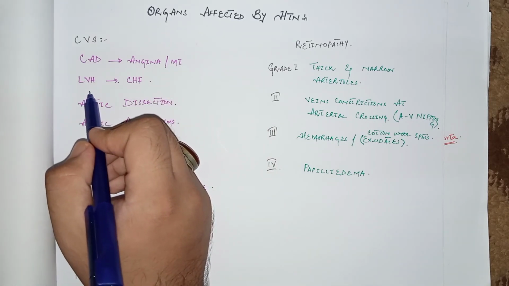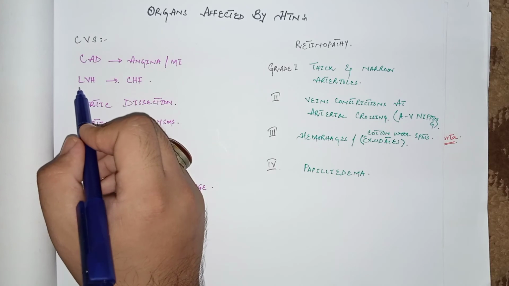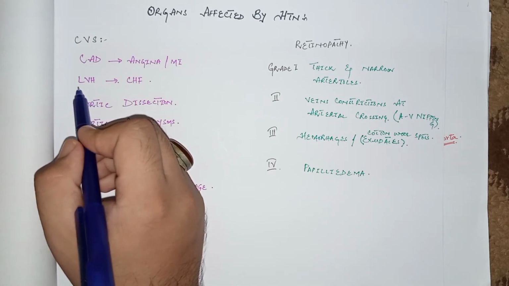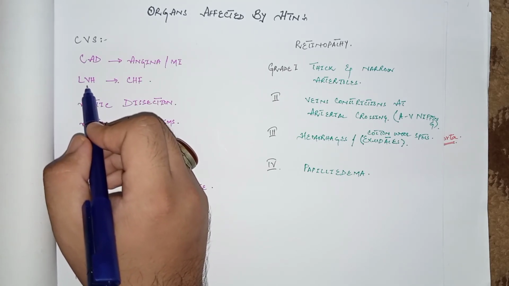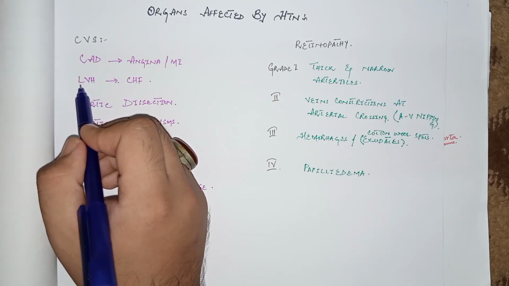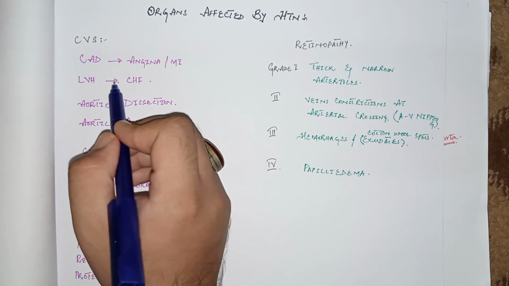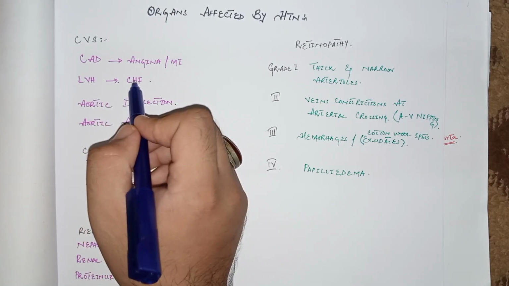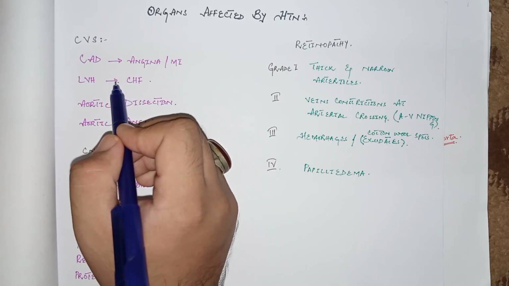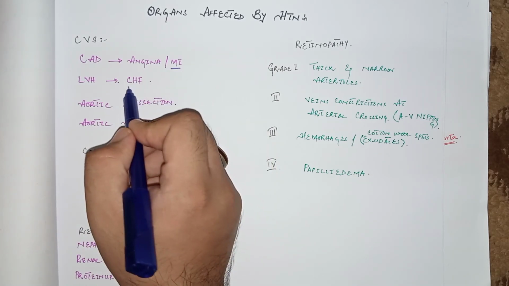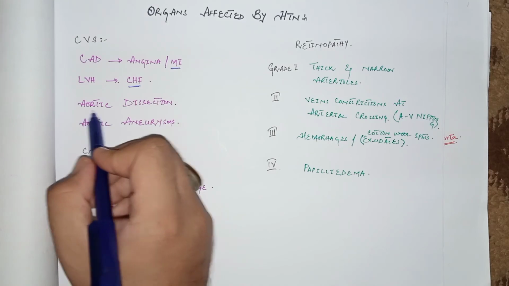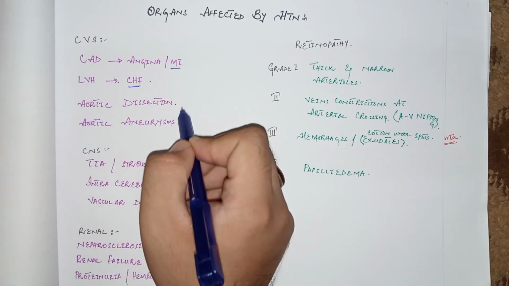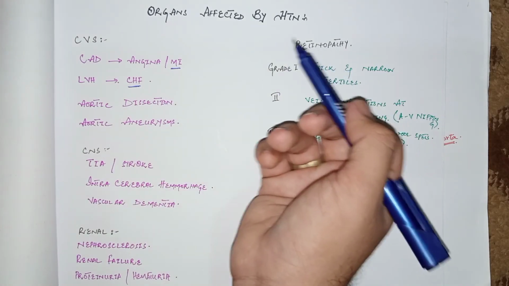While persistent increased total peripheral resistance due to narrow blood vessels, or systemic hypertension, can cause left ventricular hypertrophy due to increased afterload on the heart. Persistent hypertrophy may eventually lead to dilation of the left ventricle and ultimately end up with heart failure. So the most common cause of death in hypertensive patients may be due to myocardial infarction or chronic heart failure. The other vascular pathologies due to hypertension include aortic dissection and aortic aneurysms. We will discuss these two pathologies in the upcoming lectures.